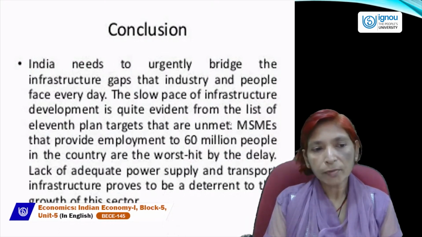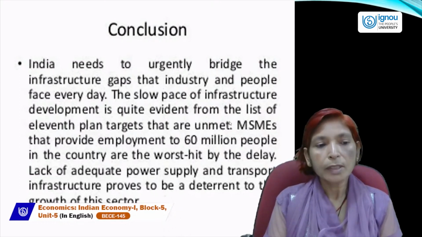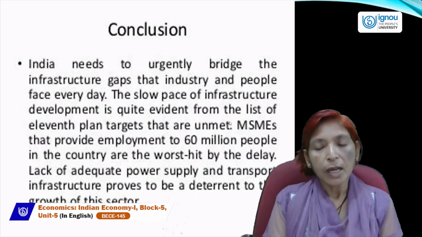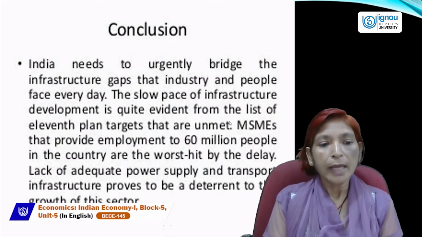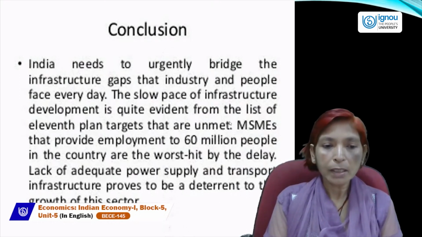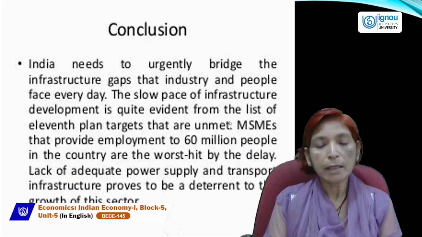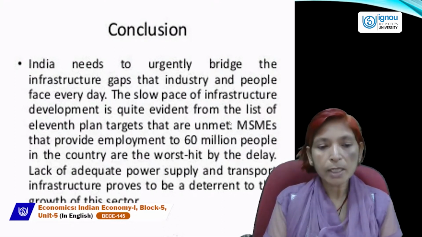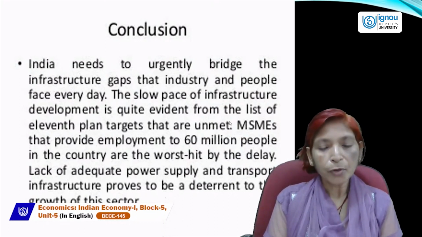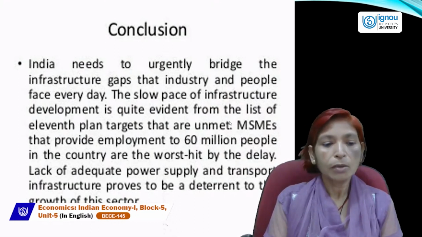The slow pace of infrastructure development is quite evident from the list of 11th plan targets that are unmet. MSME, medium and small scale enterprises, which provide employment to 60 million people in the country, are the worst hit by the delay. Lack of adequate power supply and transportation facilities proves to be a deterrent to the growth of this sector.